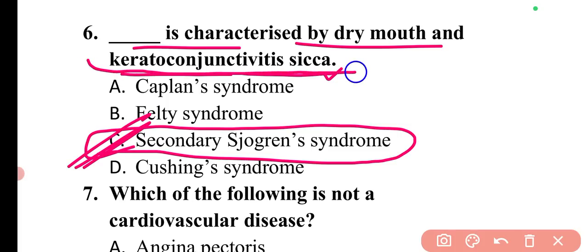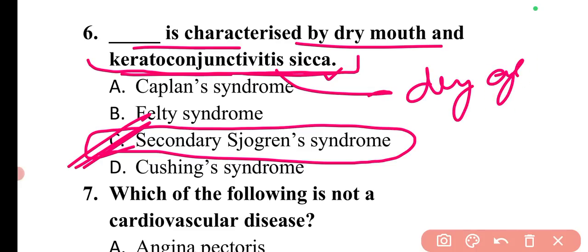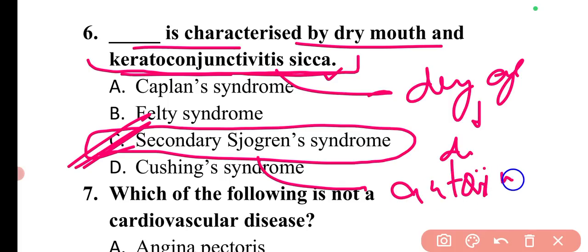Here there is a term keratoconjunctivitis sicca. This term is also known as dry eye syndrome, and it is a condition that causes dry and irritated eyes. Secondary Sjogren's syndrome is an autoimmune disease which occurs when someone with another autoimmune disease develops symptoms of Sjogren's syndrome.